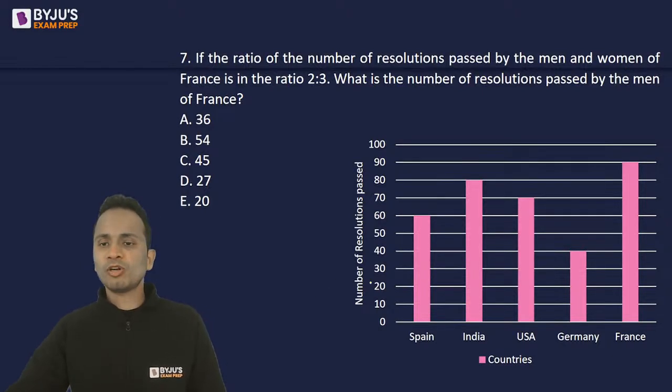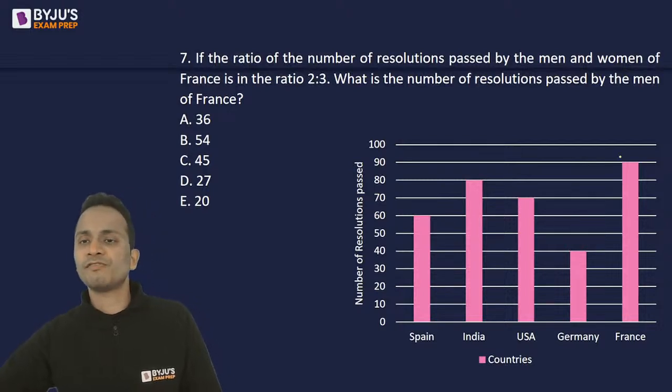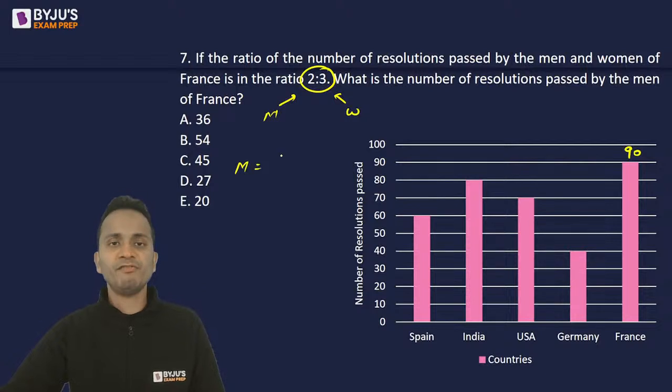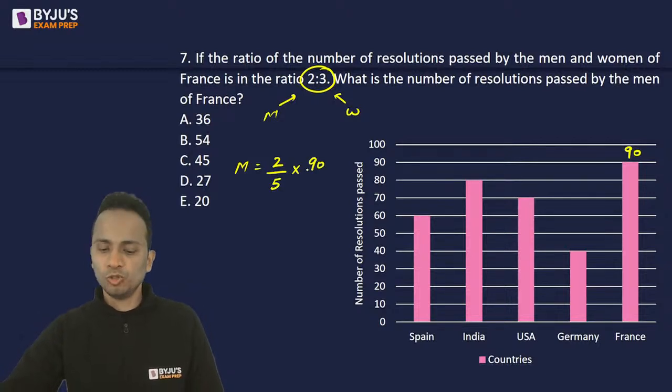Now, what is the total number of resolutions passed in France? It is 90. Now, I have to divide 90 in the ratio 2 is to 3. So, number of men and number of women, the ratio is 2 is to 3. So, the value for number of men will be part of men 2 divided by the sum 2 plus 3, which is 5, multiplied by the total number of resolutions.